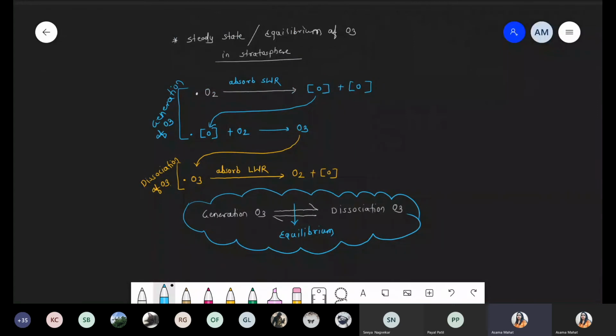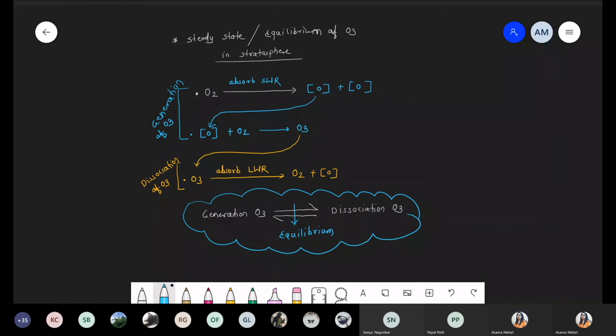That's why the ozone present inside the stratosphere is an example of good ozone. So have you got this point? How is it maintained? It is simply maintained by the equilibrium, generation as well as dissociation. Got this point? Yes or no? Is this point clear, everyone?